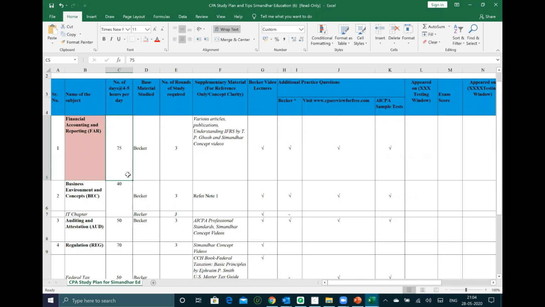Those who are working people, remember that you should give a 20 days gap between each and every section. Between FAR and BEC, give 20 days of gap. Sir, what about people not staying in the same place of exam testing? Still 20 days of gap should be sufficient enough. So do we need to still follow the order of sections in FAR or can we start with F8, F9, F10? No, you need to follow the order of the section because the first chapter is a conceptual chapter. So FAR should be started with F1, F2, F3, F4, right? So 20 days gap between 2 exams. Yes, Bobby. So there should be 20 days gap between 2 exams. Else don't write the exam. Don't go for writing the exam.